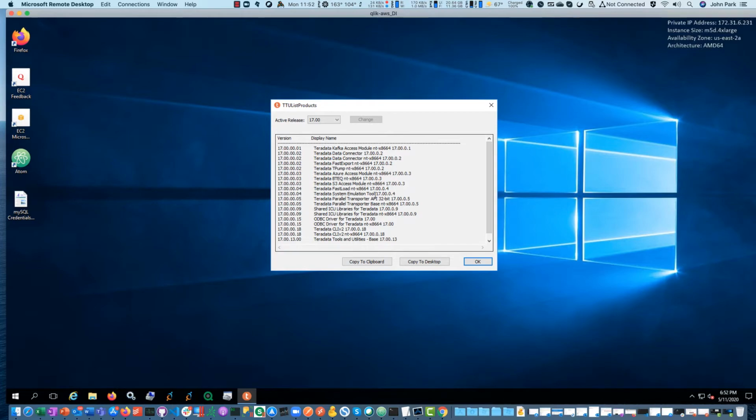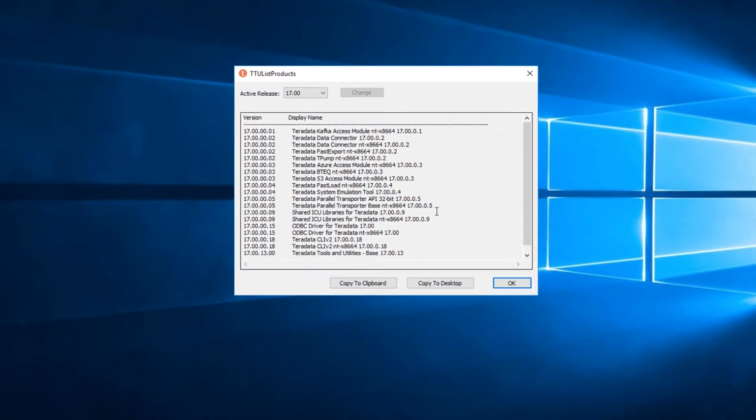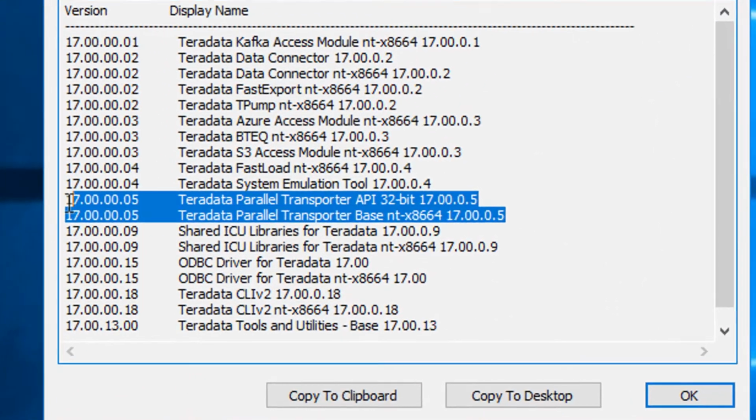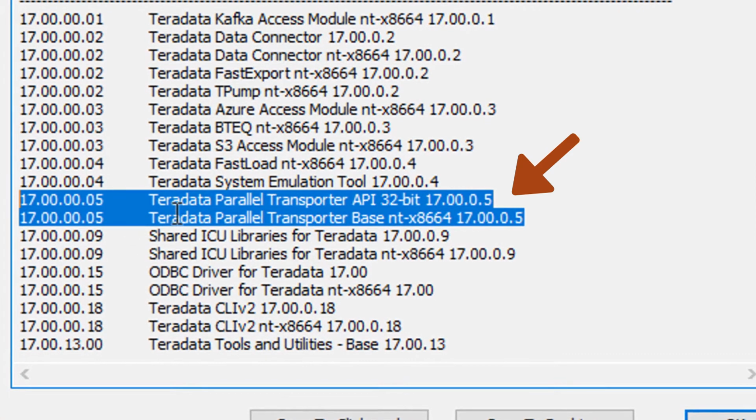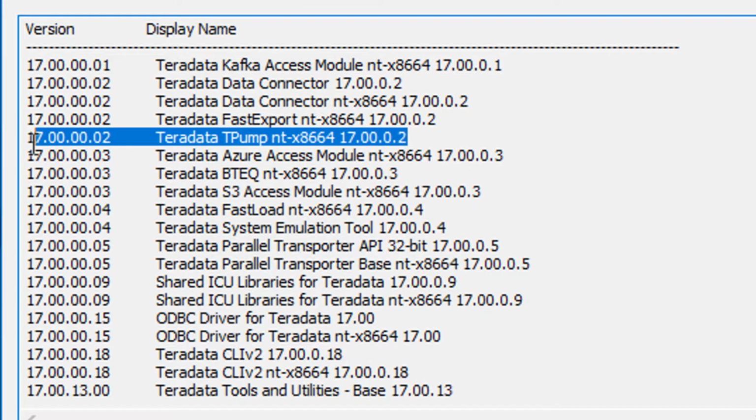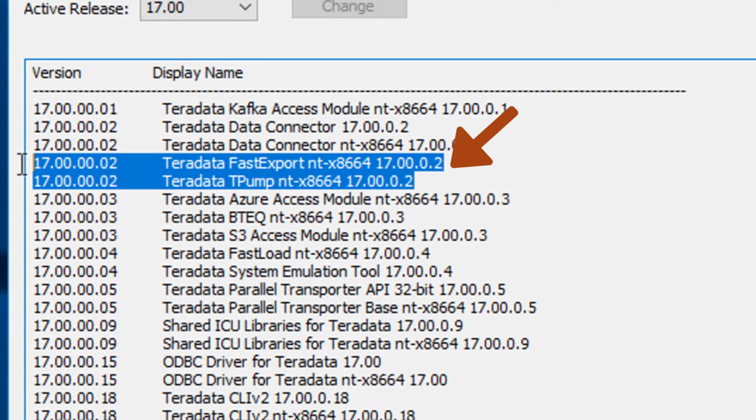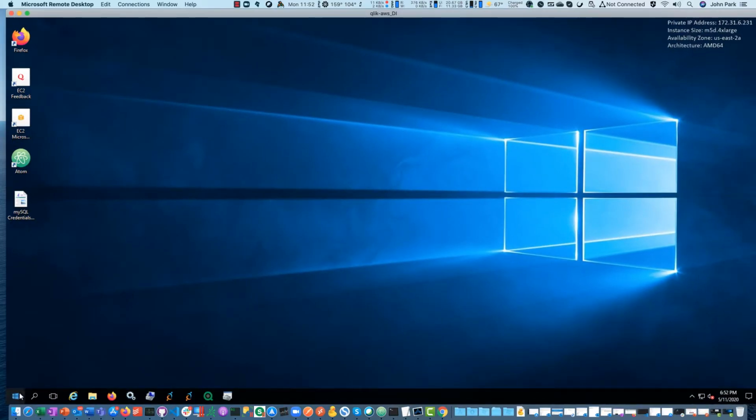Before we can begin, we need to set up Teradata tools and utilities and make sure environments are set up correctly. You can see the Teradata tools are installed and our list of products are there. The parallel transporter is important because Replicate uses those libraries. I also believe fast exports and T-pumps can be taken advantage of using Replicate.